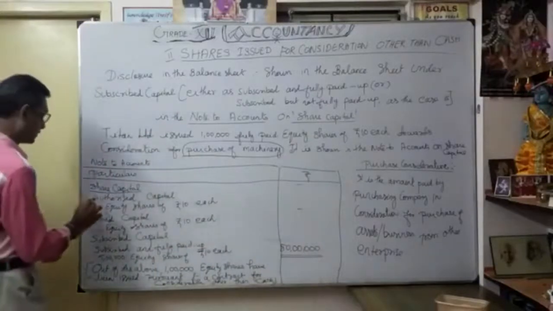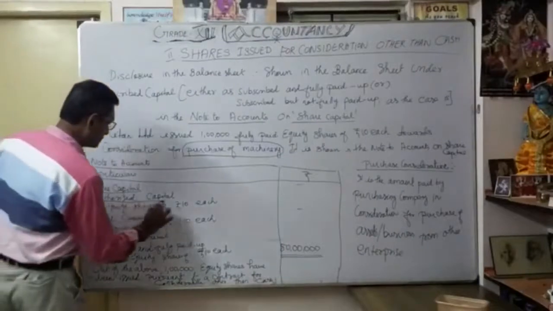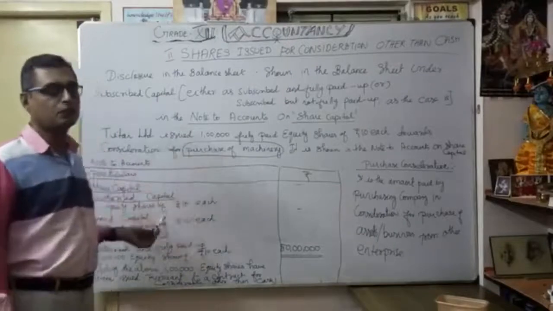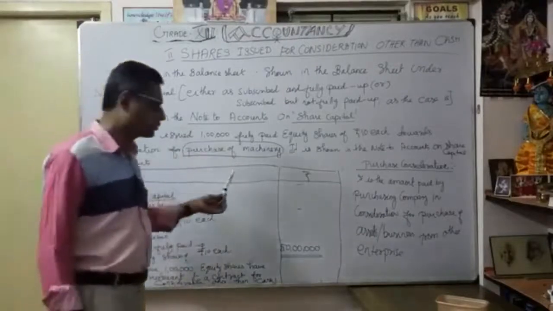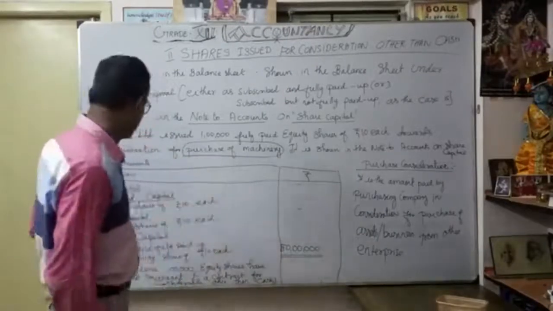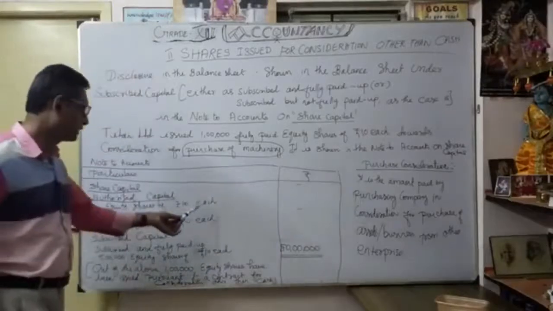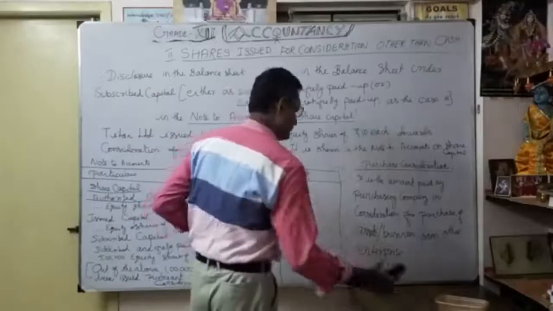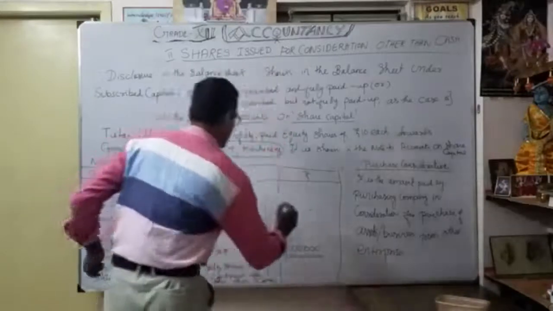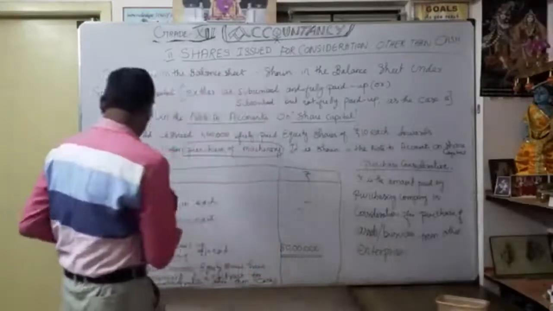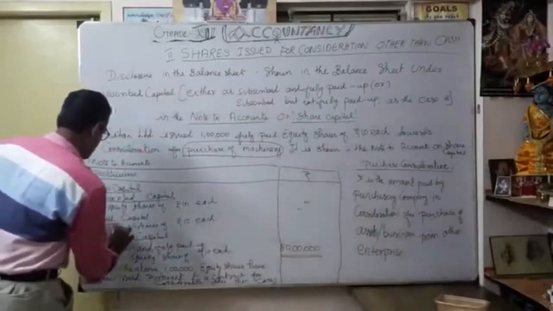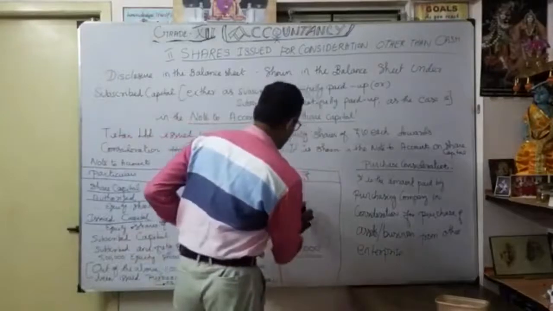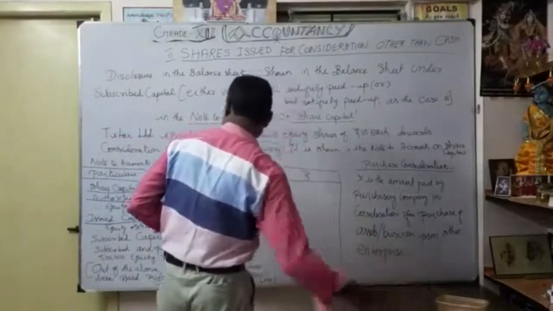You know the meaning of the authorized capital. So here you want to mention like this. Right now, as information, we don't know how many equity shares, but you should know how it will be represented in the balance sheet: the equity shares of 10 each. Now we don't want to mention it here because the discussion is only for the subscribed capital. So here nothing. Thereafter, issued capital, again equity shares of 10 each. Here also it is nothing.